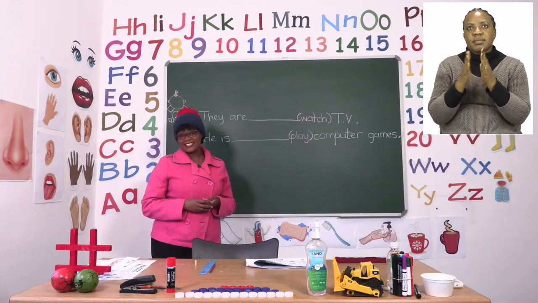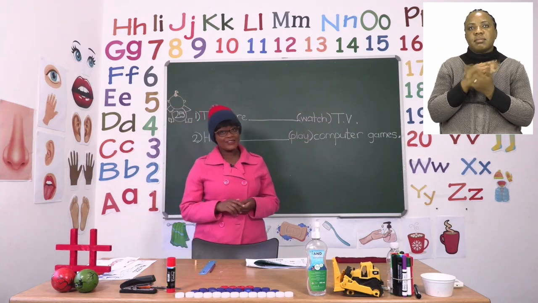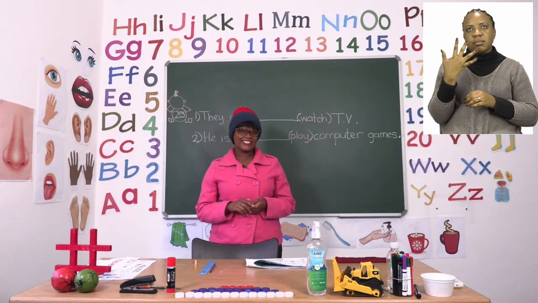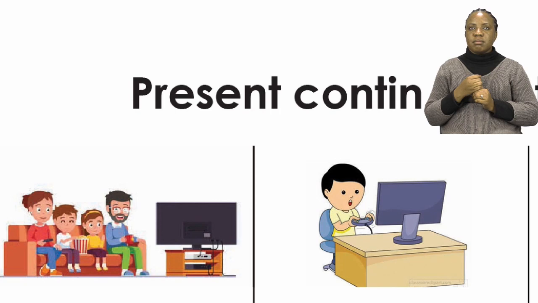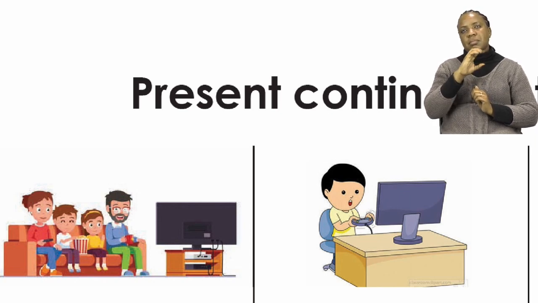To end our exercise today, boys and girls, we are going to go to page 25. On page 25, we're going to be doing present continuous tense. Now, when we say continuous, we are meaning that it is still happening. It is still going on. And we're going to focus on the 2 pictures that you can see on the board.